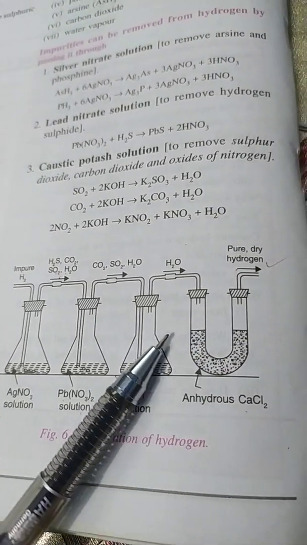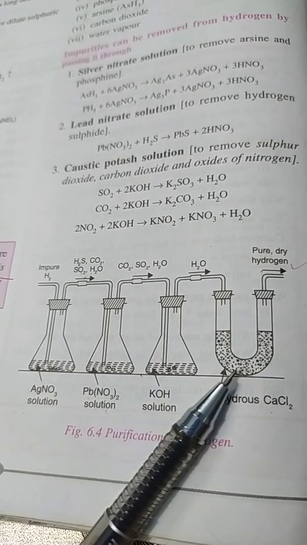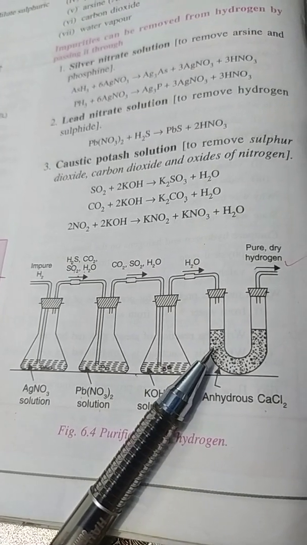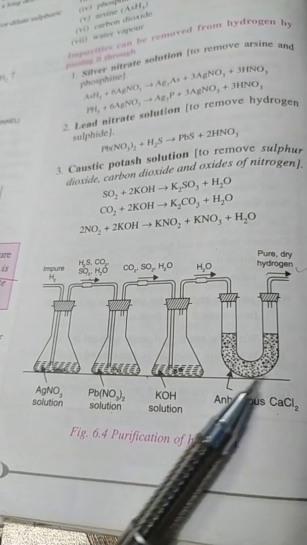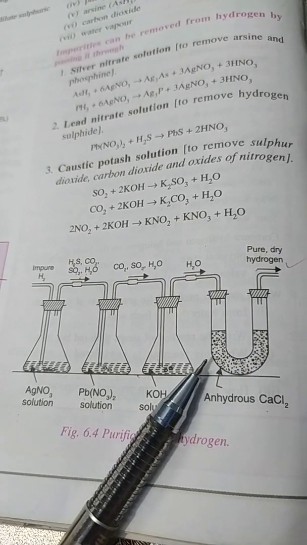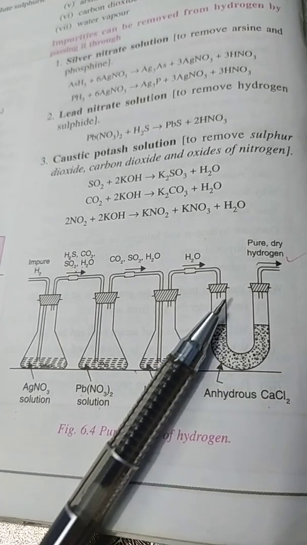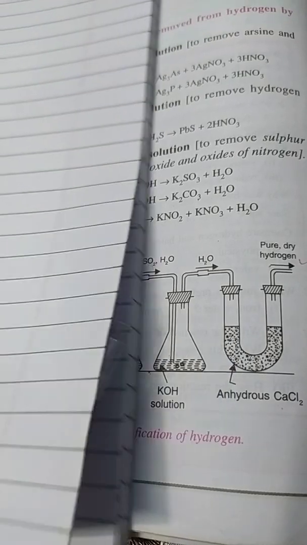Now this U tube contains anhydrous calcium chloride particles, or dry calcium chloride particles, and these absorb all the moisture from the hydrogen gas. So we see that all the impurity is removed and we receive pure hydrogen gas.